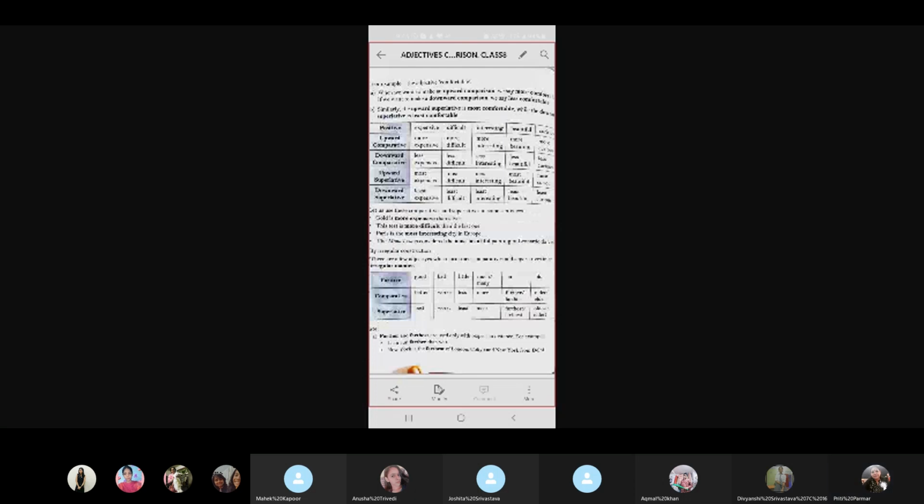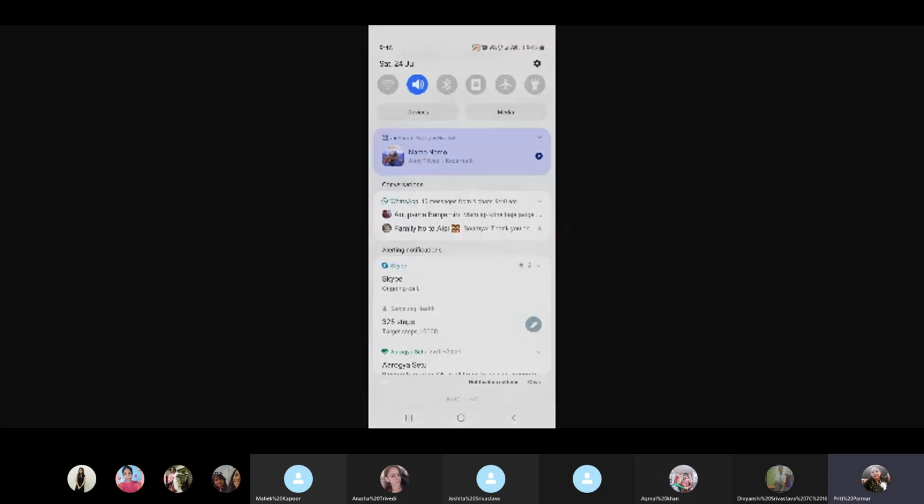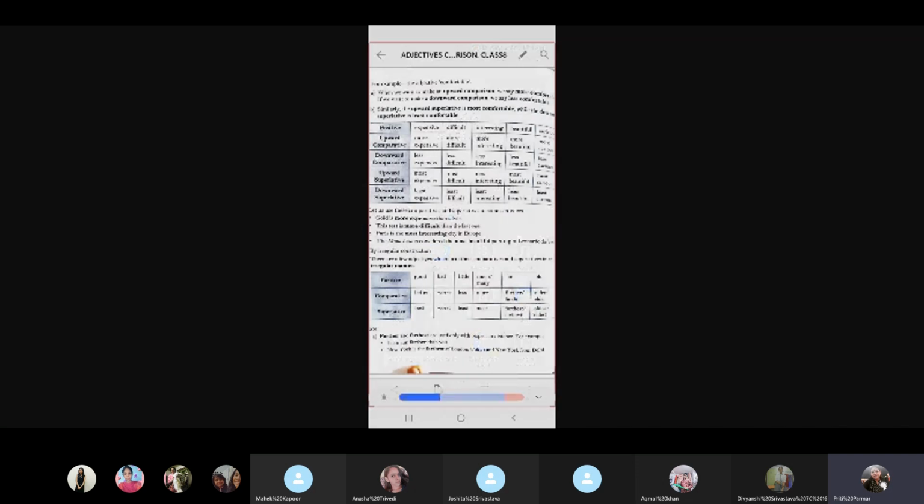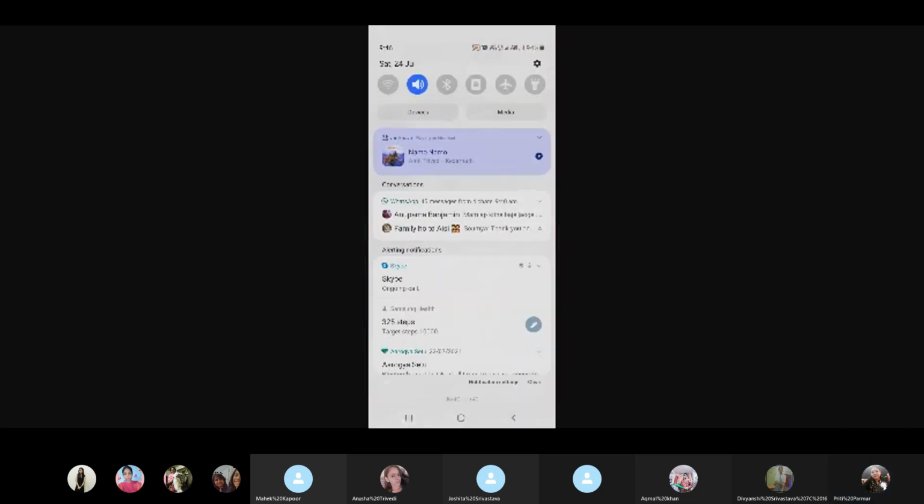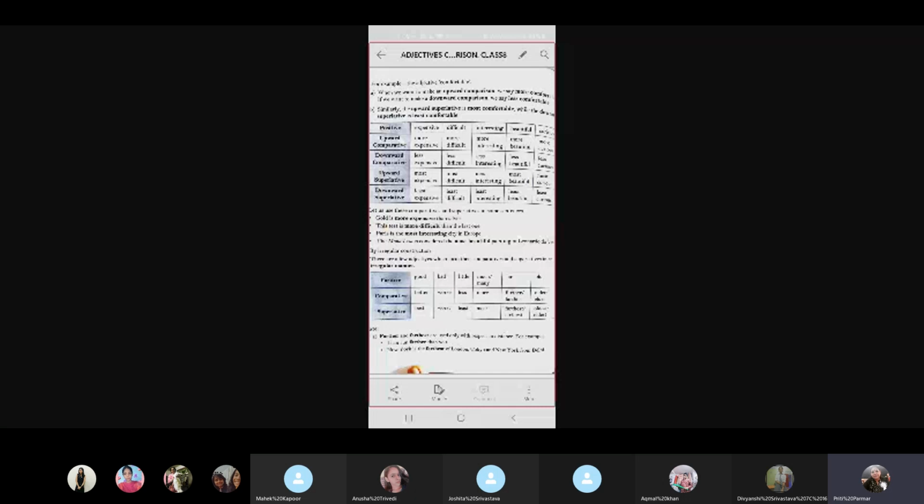Bad, bad is the positive degree. Comparative degree, it will be worse. And superlative degree, it will be worst. Okay? Then we talk of much and many. In both the cases, if a sentence has much or many in a positive degree, then we say more in the comparative degree and most in the superlative degree.